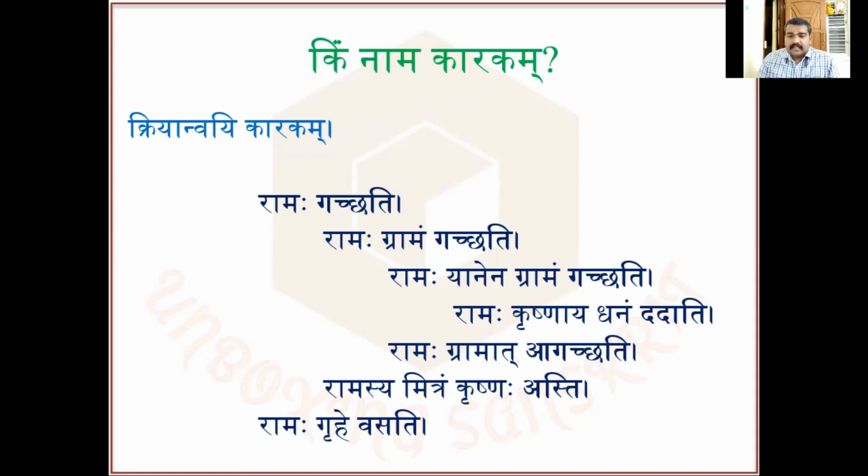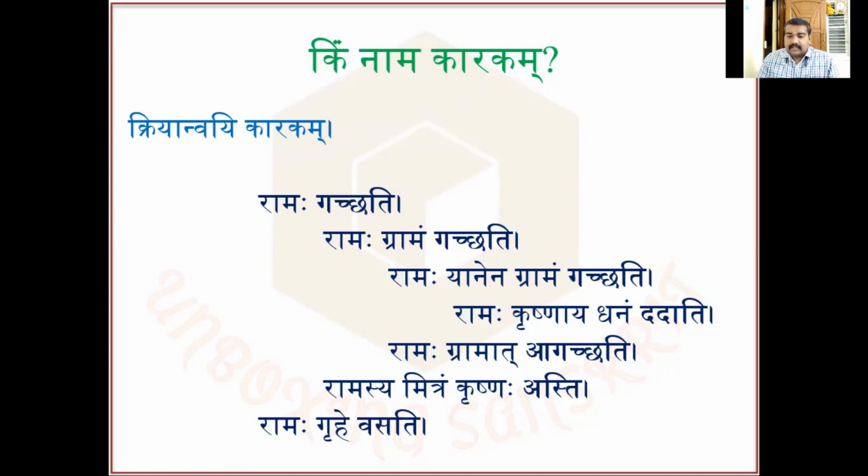Third sentence. Ramaha yanena gramam gacchati. Rama goes to his village yanena, by a vehicle, a car, a bus, or whatever it is. Fourth sentence. Ramaha krishnaya dhanam dadati. Dhanam means money. Rama gives money to Krishna, krishnaya, to Krishna.